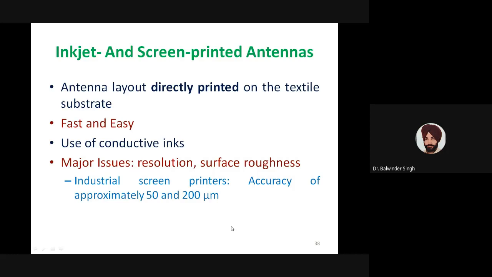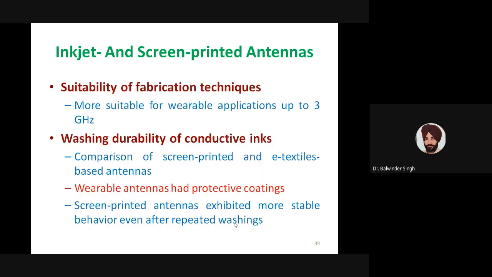There are industrial screen printers available which can be used for getting accuracies of the order of 50 micrometer or 200 micrometer. In this range, many industrial printers are available which can be used for such implementations.